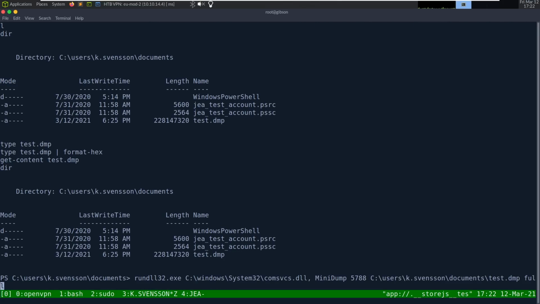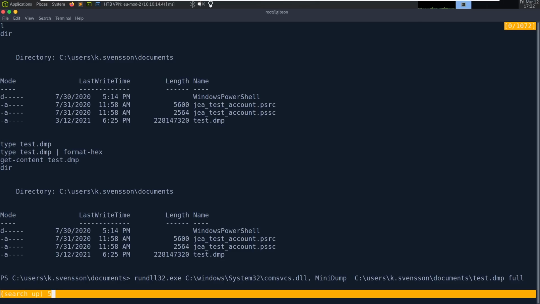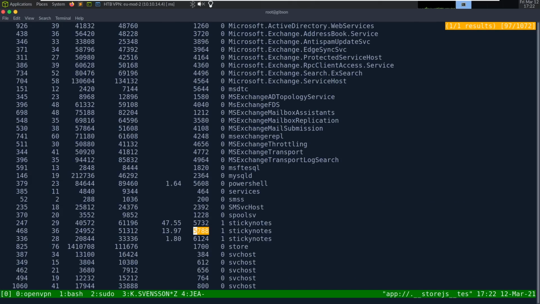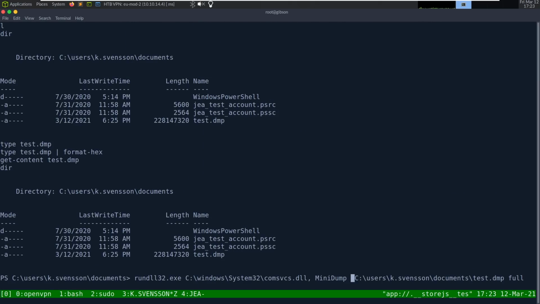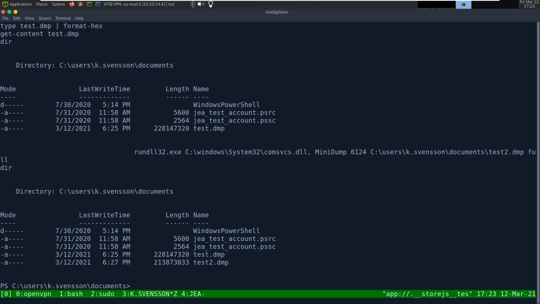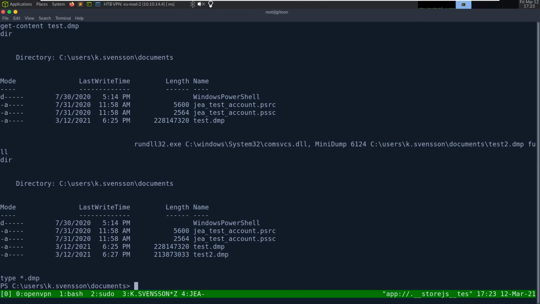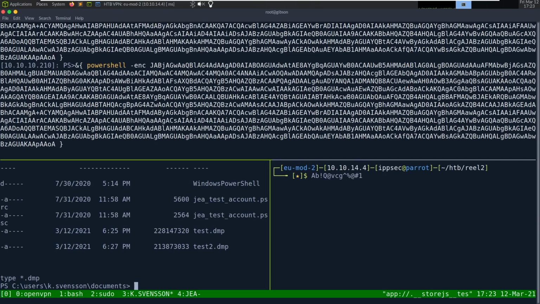But before we do, let's grab that other one. 5788. Let's see, we also wanted 6124. 6124, test2.dump. dir. So we got two dumps. Can't type either of them, but we can probably copy it to a box.